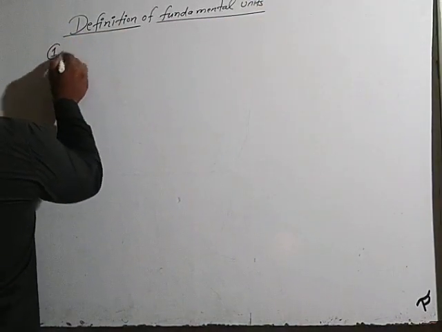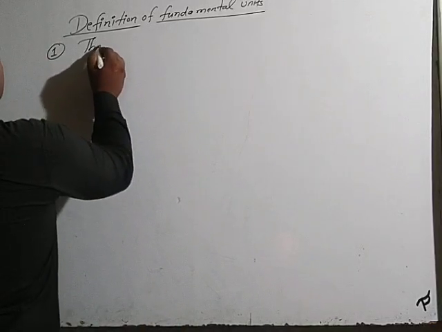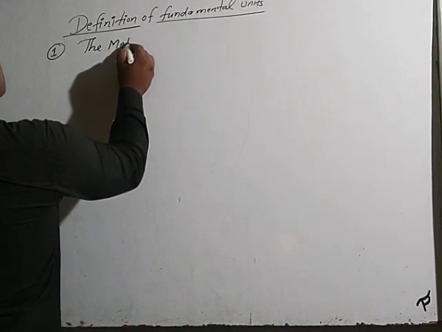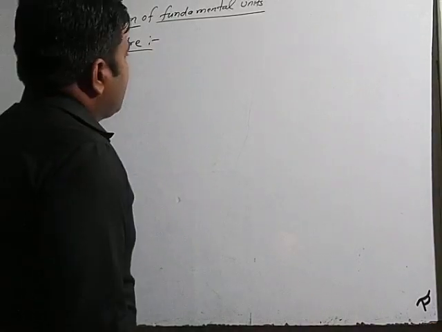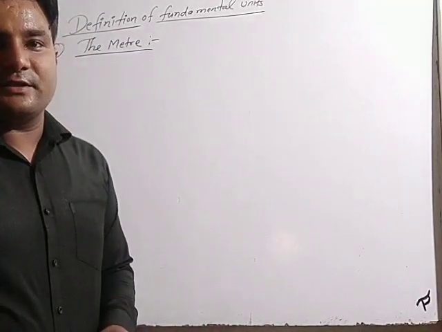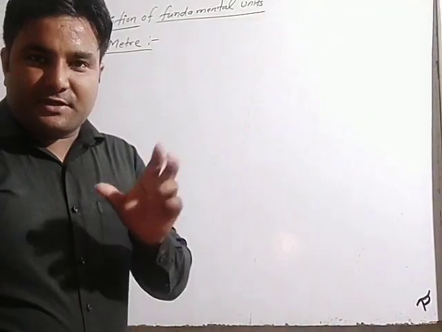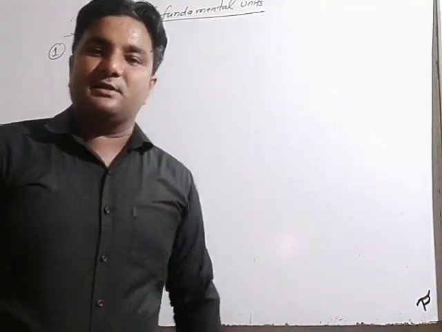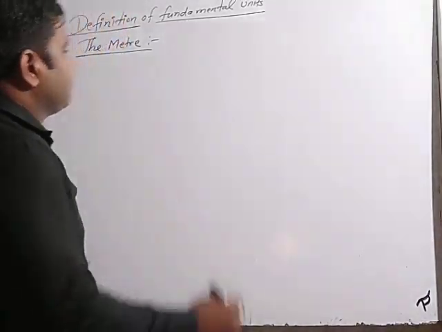Number one, the meter. In the definition of the meter there is a conceptual term, that is a fixed number. When you write down the number, then your concept is clear and your definition is correct. Just listen, what is the number?